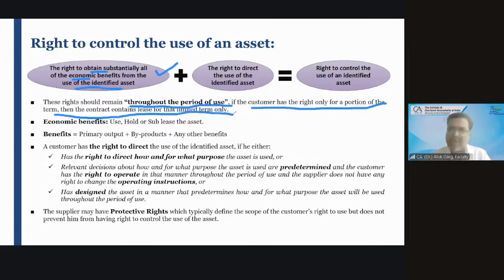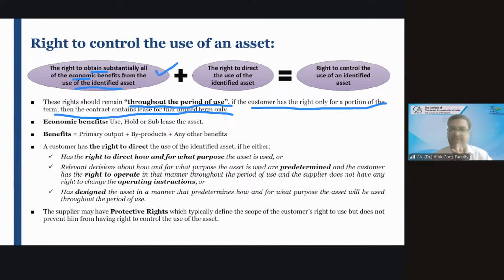Okay? So what will happen, it will be outside the purview of 116 in the last 4 years? So it will be expensed. It will be an expense, rent expense debit to P&L.